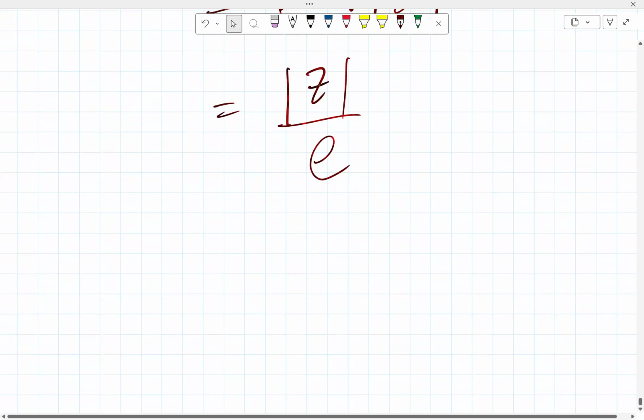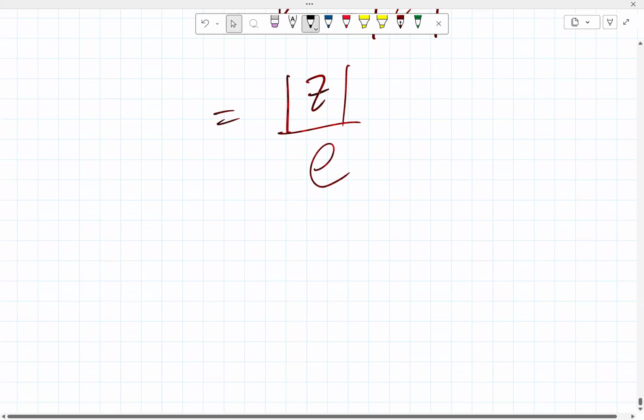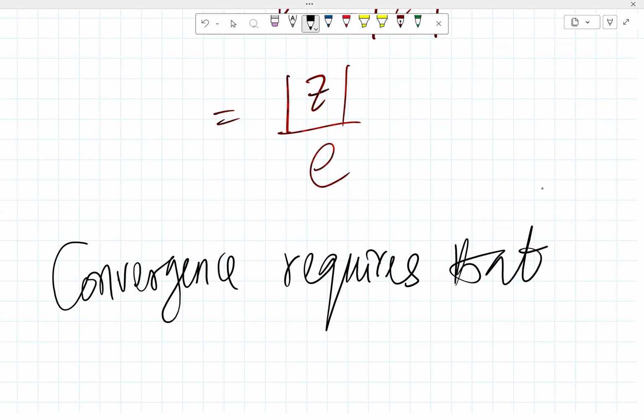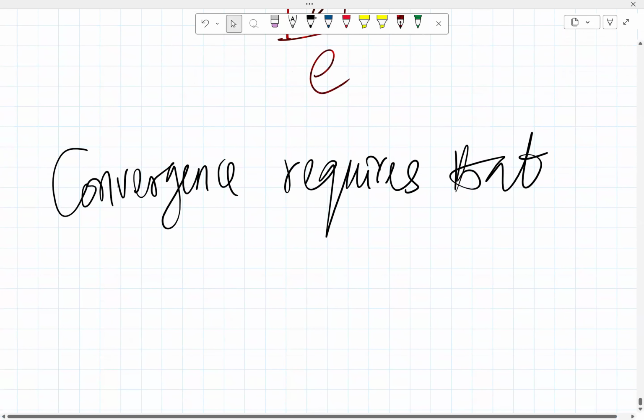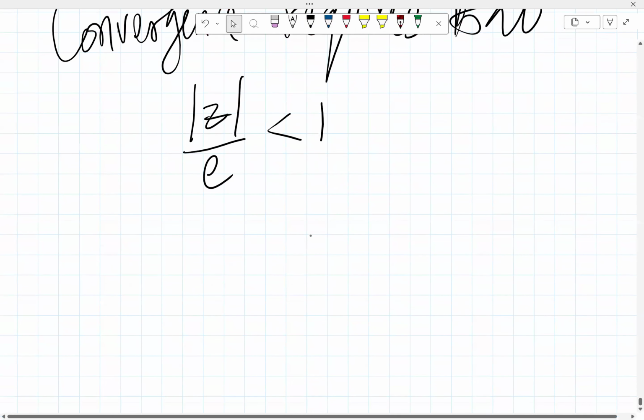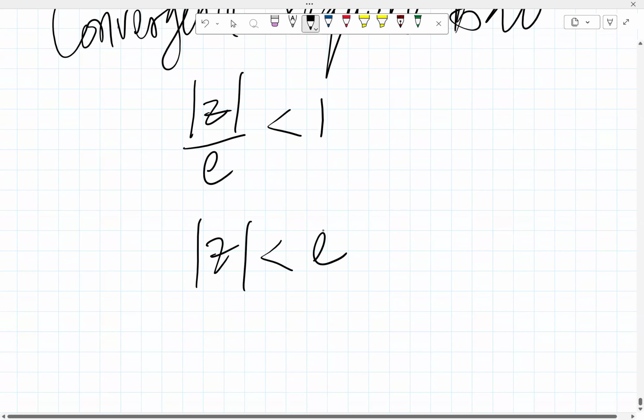From this now, convergence requires that the ratio should be less than 1. Convergence requires that the absolute value of z all over e should be less than 1. If that is the case, it means that the absolute value of z is less than e.